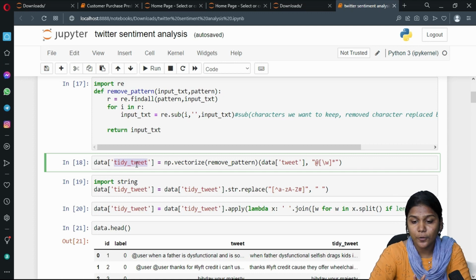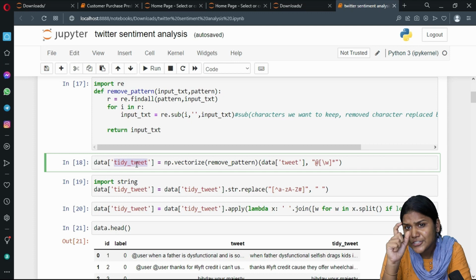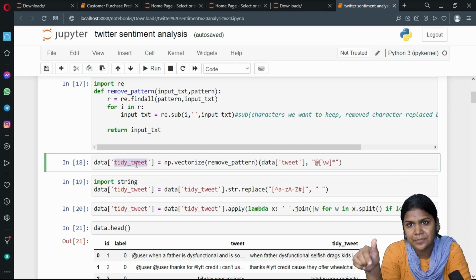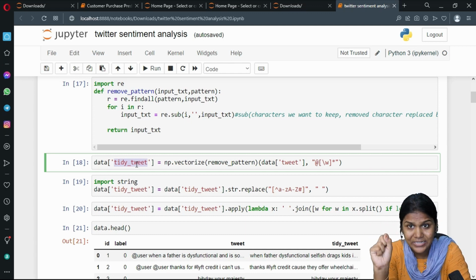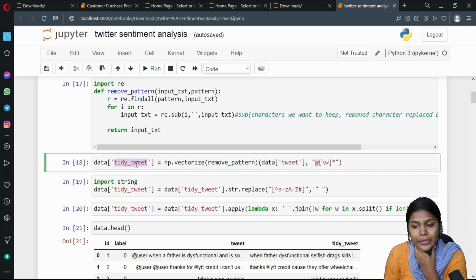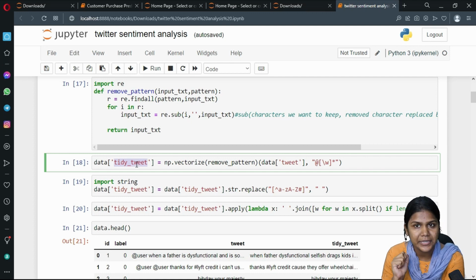Once again I am telling you, we have eliminated the pattern information. Wherever we find patterns like @, question mark, exclamation mark in the tweets, they should be replaced with empty spaces. Afterwards, I am taking that filtered tweet column, with the pattern removed, into a new column called tidy tweet column. I hope it's clear, correct?